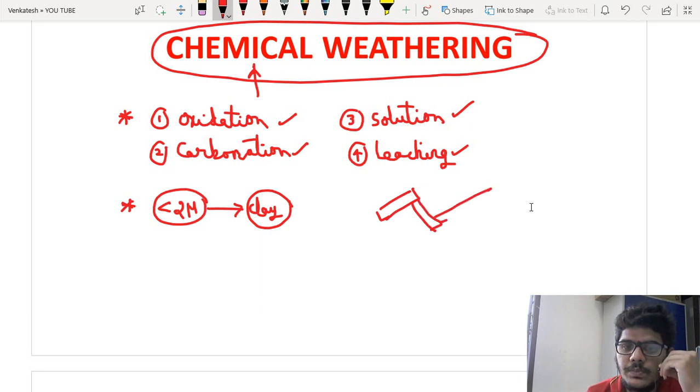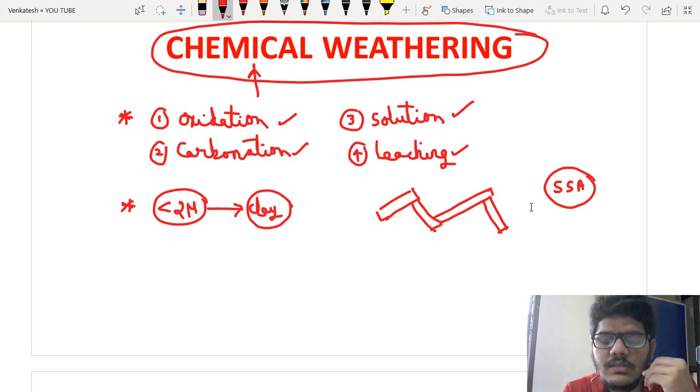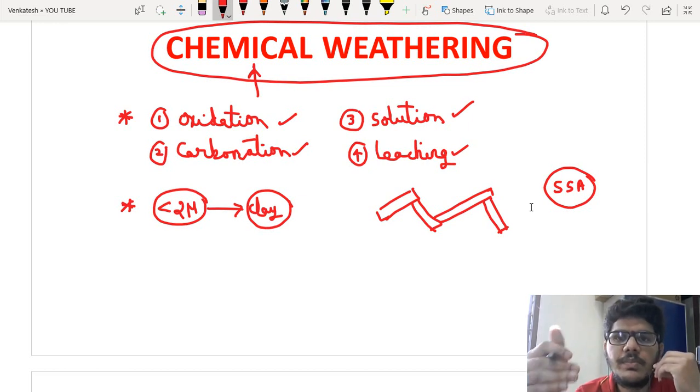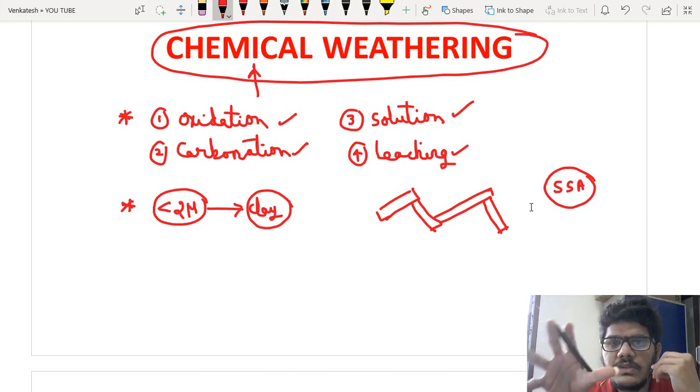Due to these plate-like structures, they have a high specific surface area. Specific surface area is nothing but surface area per unit volume. If we take a unit volume, the surface area will be more in that unit volume.